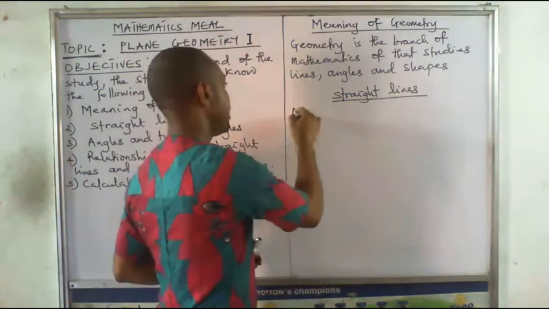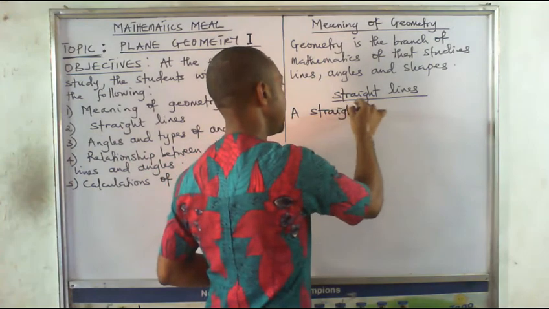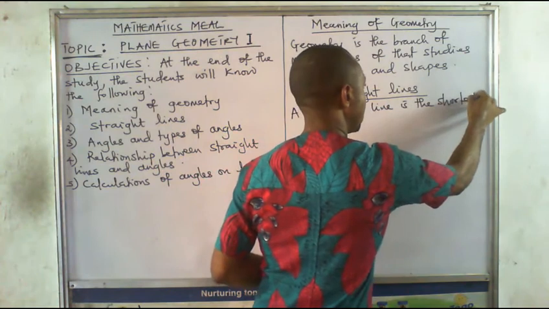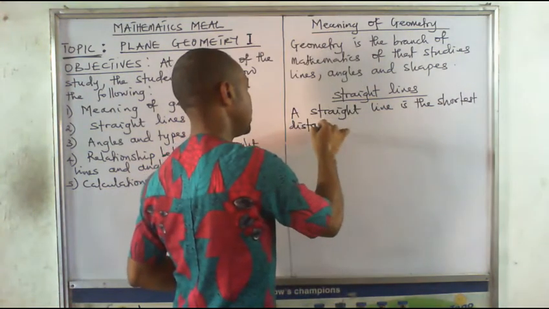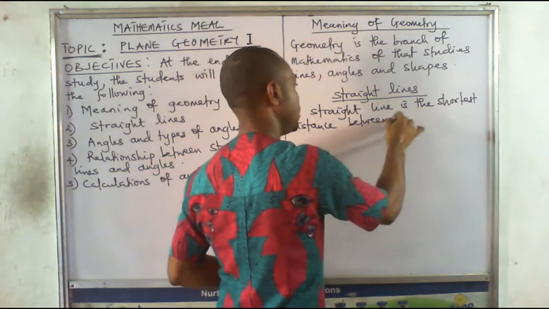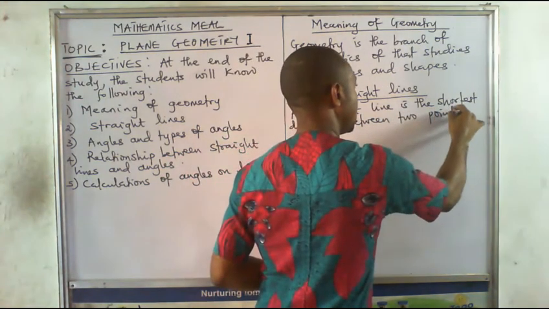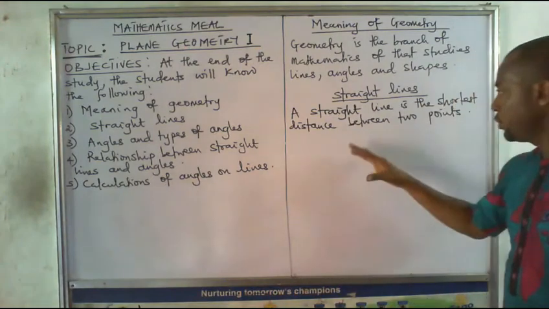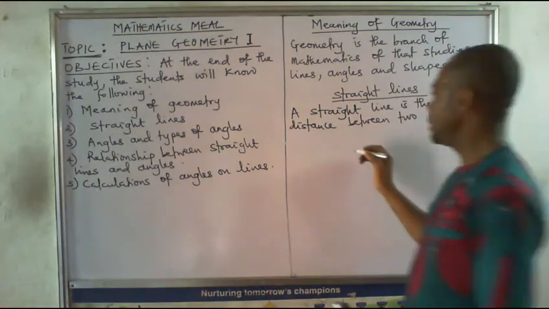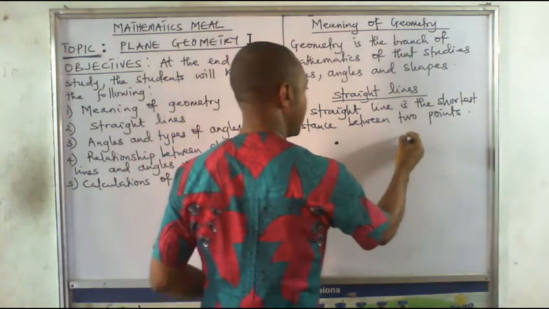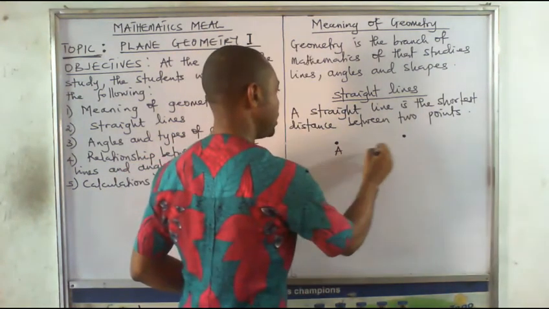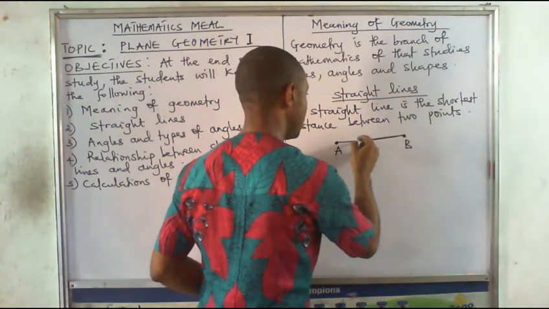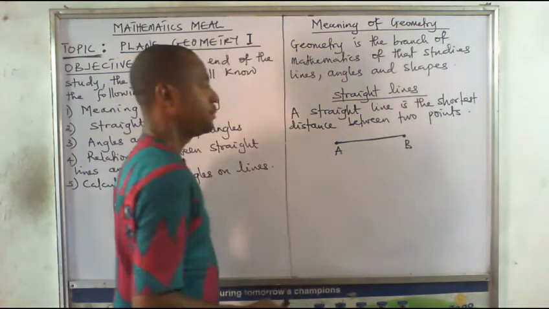We say that a straight line is the shortest distance between 2 points. The shortest distance between 2 points, that's what we mean by a straight line. So if I have a point here, and I have another point here, let's say this point A, this point B, the shortest distance between these 2 points, that's a straight line.